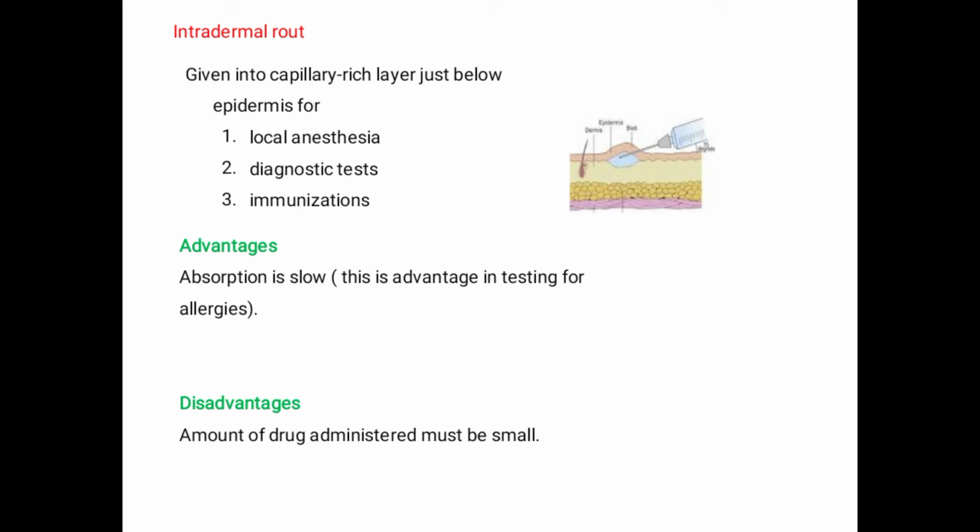The advantage is that absorption of the drug is slow, which is helpful in testing allergies, because some allergens may show their effects not immediately but after 1 hour, 2 hours, or even 2 or 3 days. So the absorption is slow. This is an advantage in testing drug allergies.